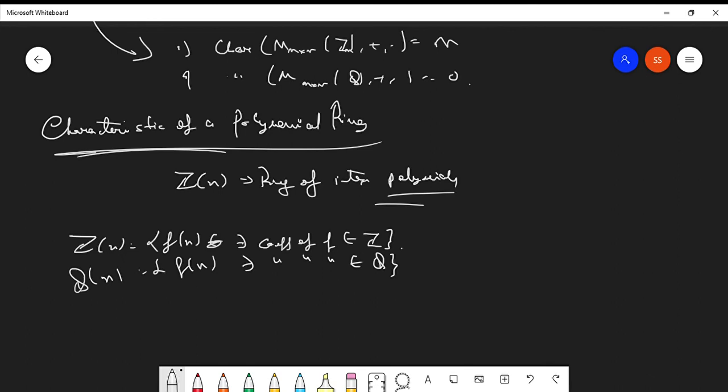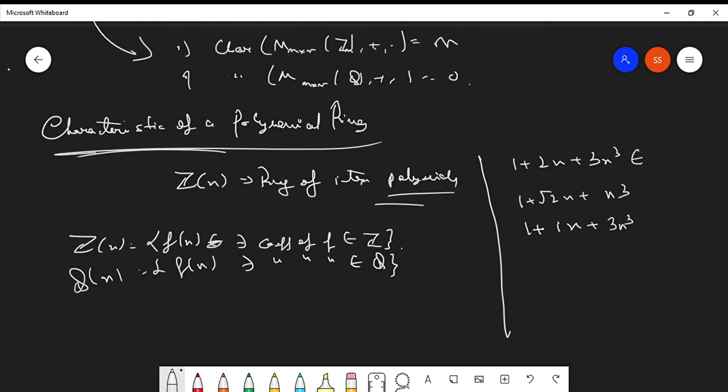For example, if we take a polynomial of this form, 1 plus 2x plus 3x cube, 1 plus root 2 x plus x cube, 1 plus i x plus 3x cube. So here this particular polynomial function will belong to the integer polynomial ring, coefficients are integers. Also the rational polynomial ring, coefficients are rationals.